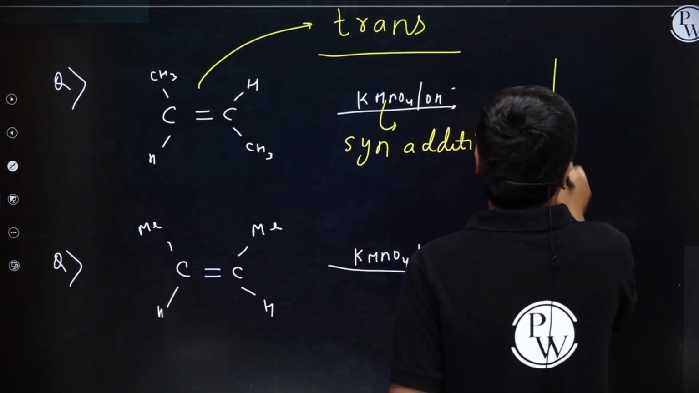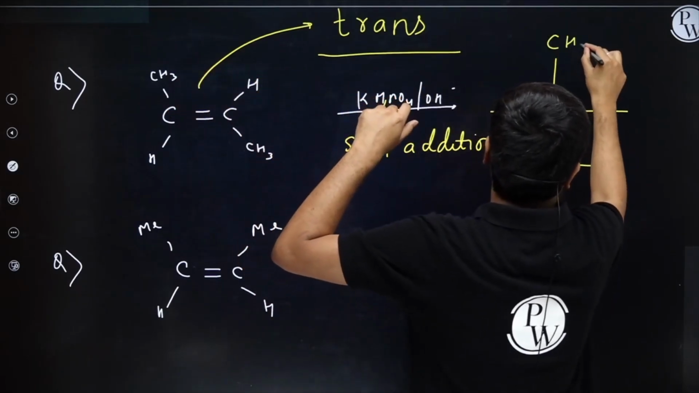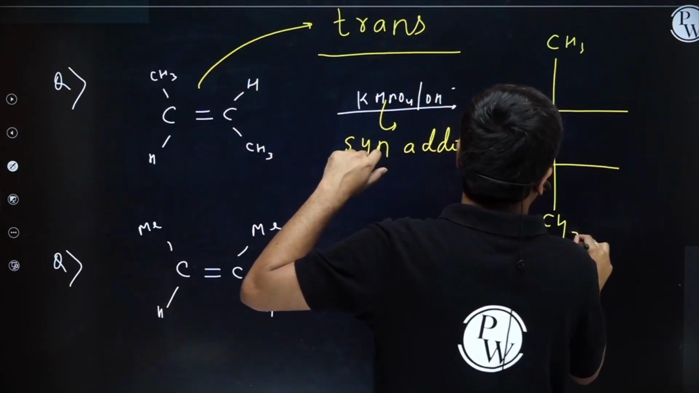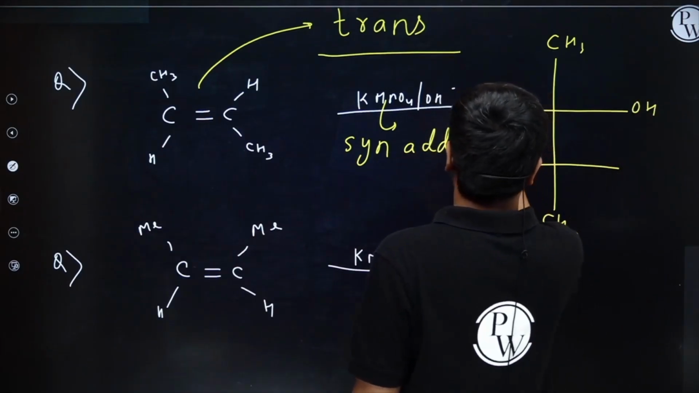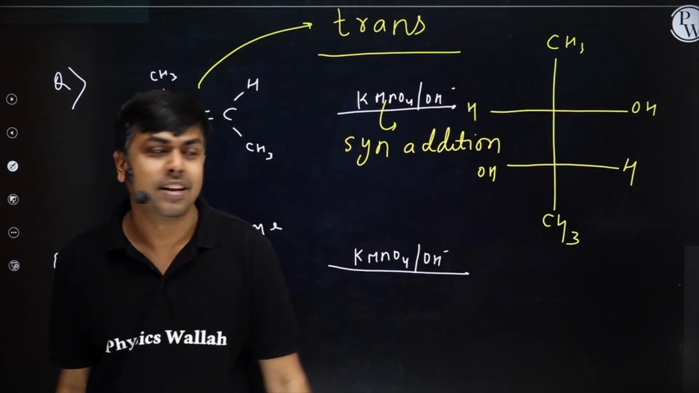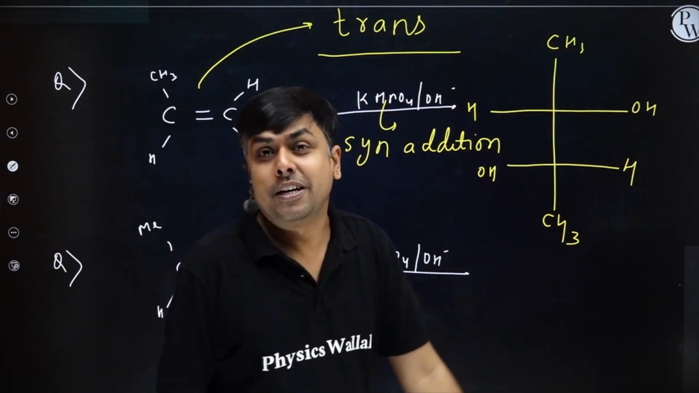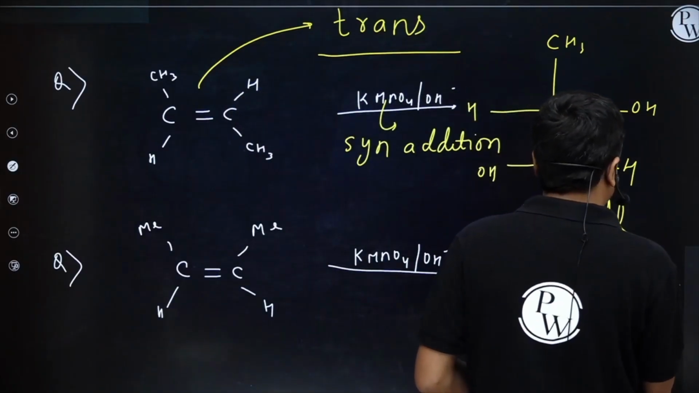Okay, so I'm going to draw the Fischer one. CH3 here, CH3 here. Threo means one OH here, one OH here, H and H. We won't have a plane of symmetry. So I will have one more product, DL mixture, right? DL mixture.